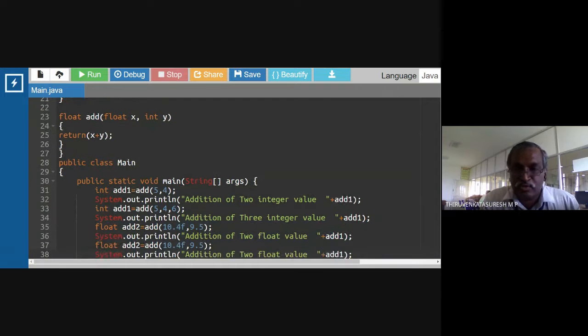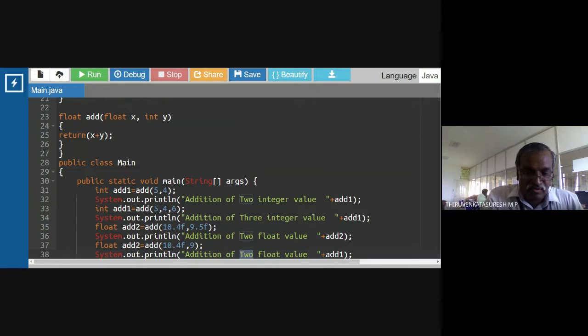My output is here. Isn't it? Because I'm going to add floating point values. The first one is a floating point value, the second one is an integer value. Okay, 9. First one is an integer value, second one is one float.